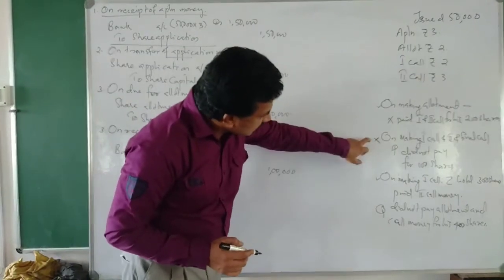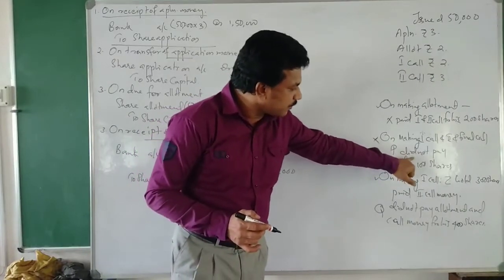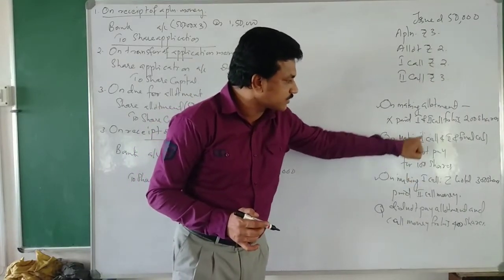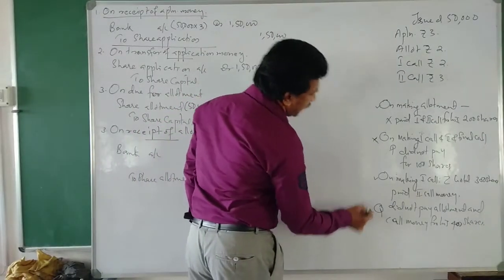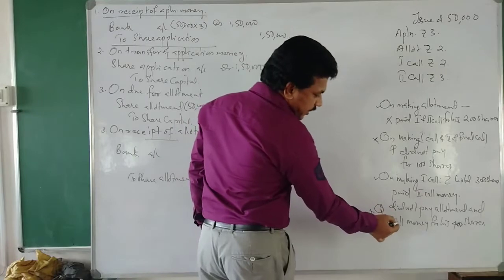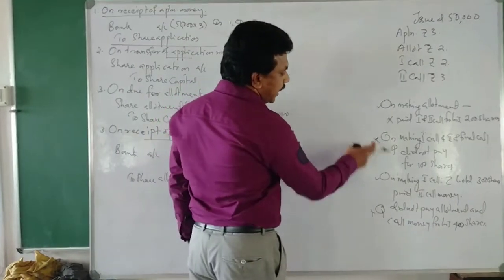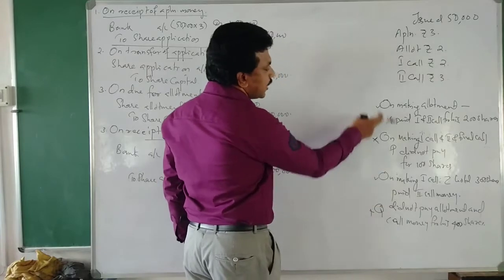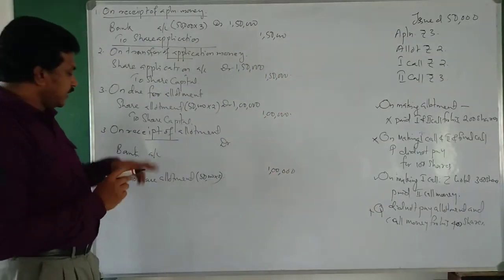Here P did not pay 100 shares for first and second call. Another one is there: Q did not pay allotment call money. That means 2 arrears are there and 2 advance are there. That's what we are going to see how to reach.